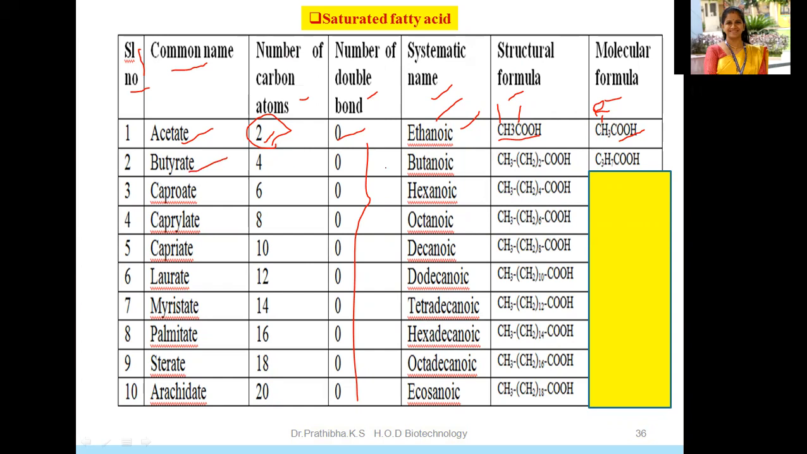Butyrate, number of carbon atoms, how many? That is the structural name CH3. Kindly follow me. CH3, CH2, twice COOH. How many carbon atoms here? This is the first carbon atom.